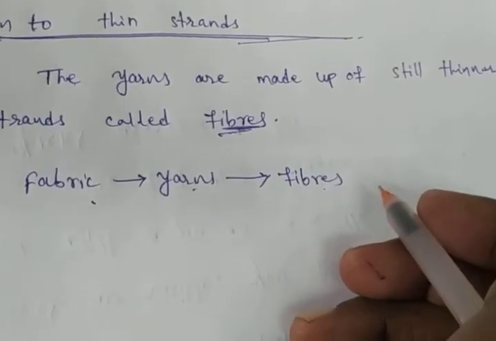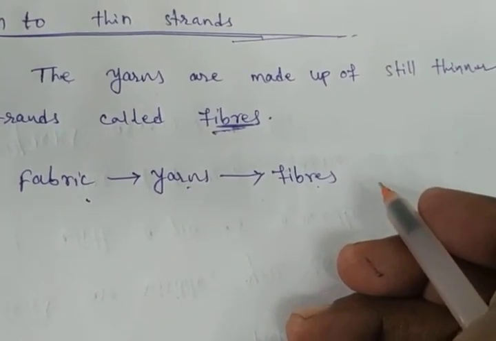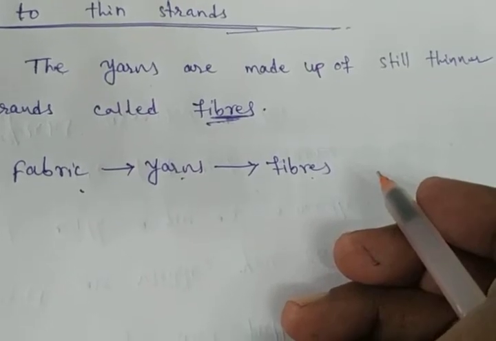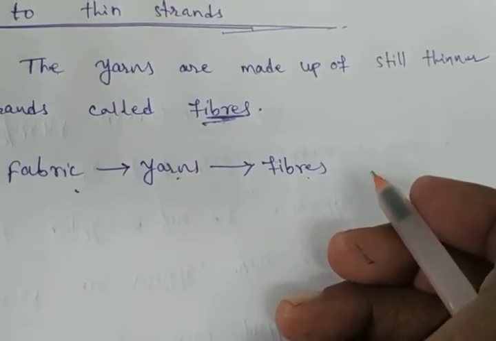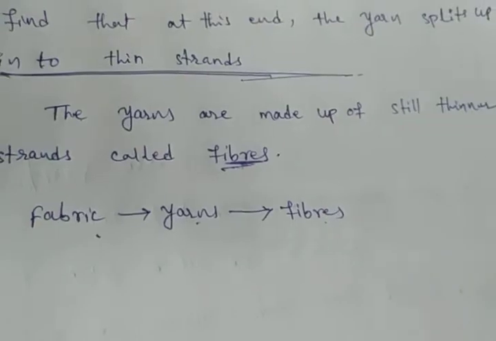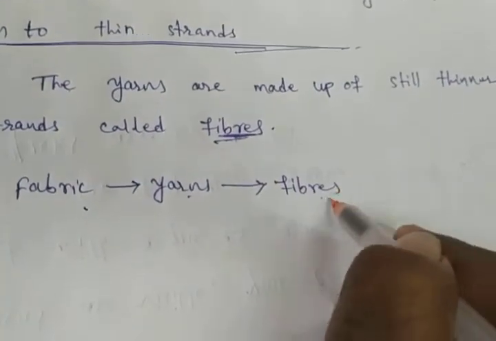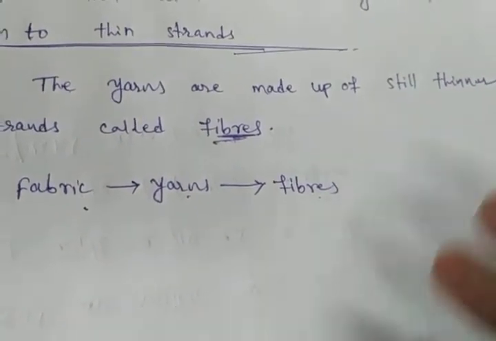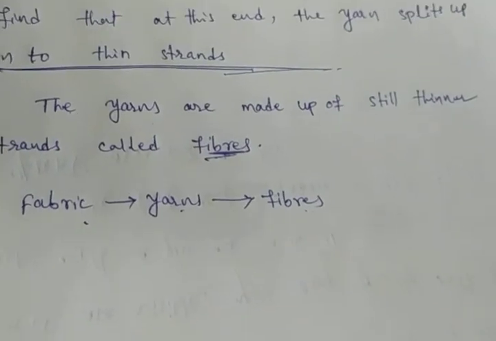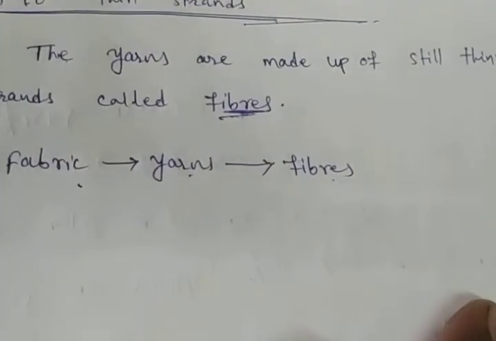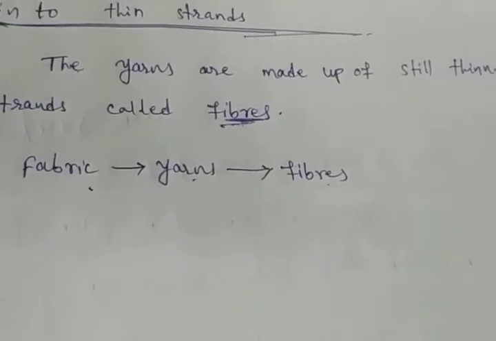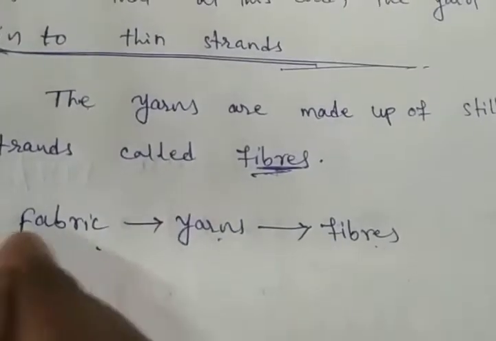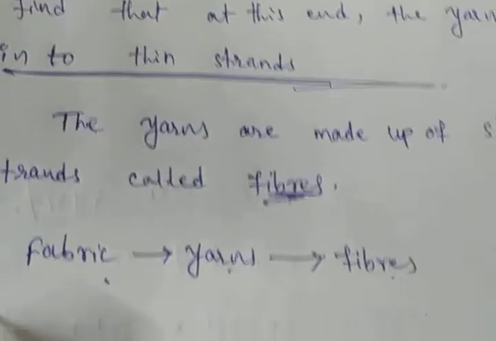The fibers of some fabrics such as cotton, jute, silk and wool are obtained from plants and animals. These are called natural fibers. So fibers are of two types: one is natural fiber, another one is synthetic fiber. What is a natural fiber? What is a synthetic fiber? We have to discuss.